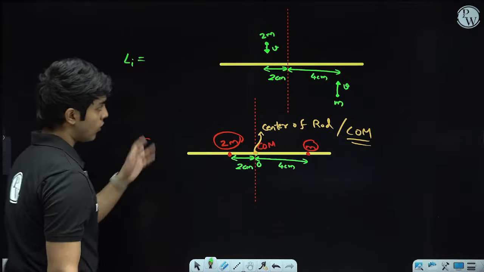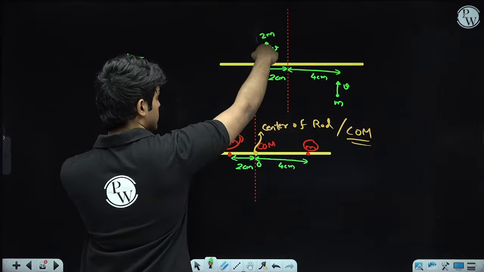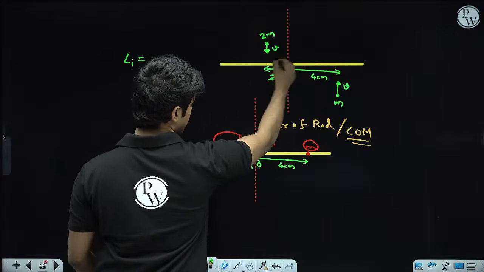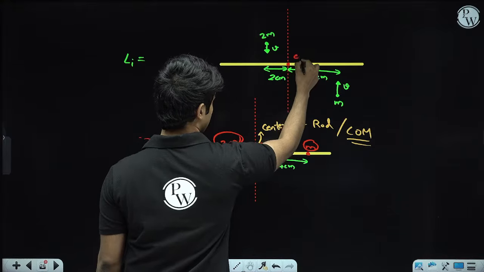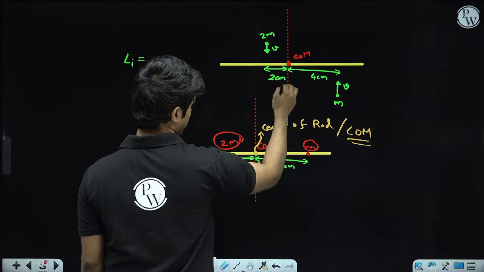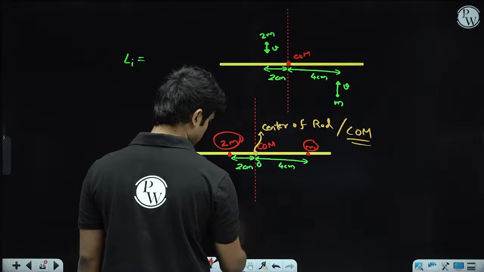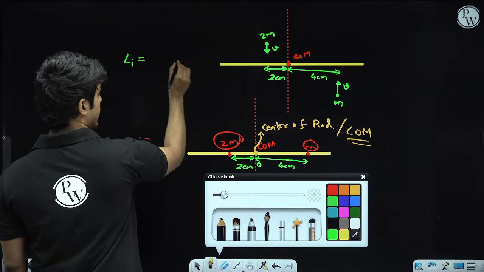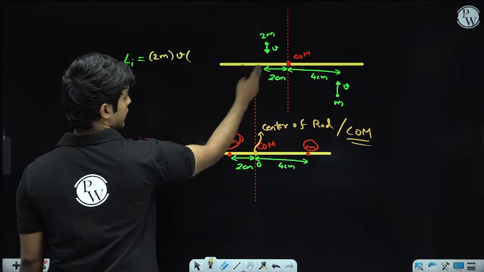In the first case, the rod is at rest, so there is no contribution. Now this 2m is coming down with v, and this perpendicular distance is 2 centimeters. This is the center of mass, so we'll conserve it about this point. So mv into perpendicular distance, right? It will be 2m into v into 2 centimeters.